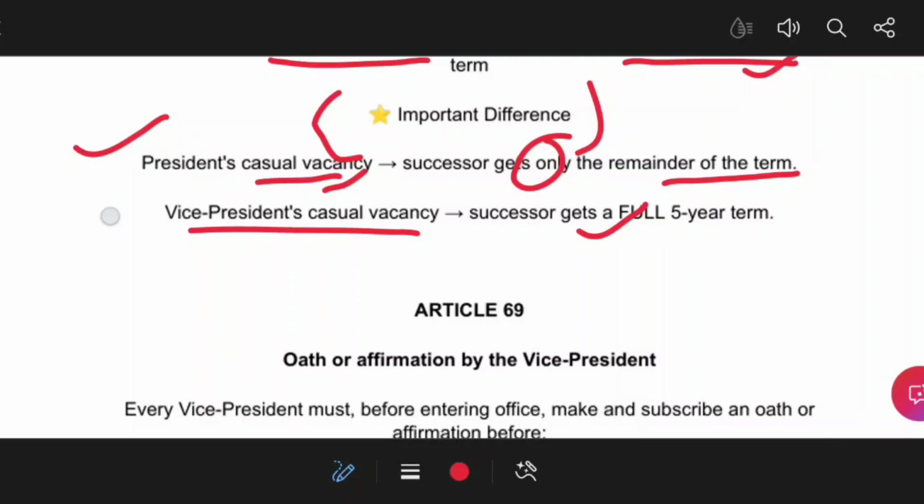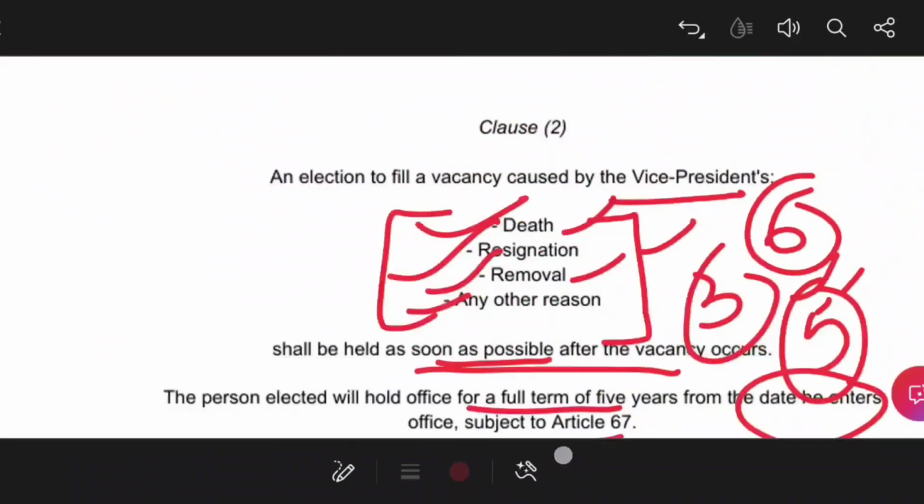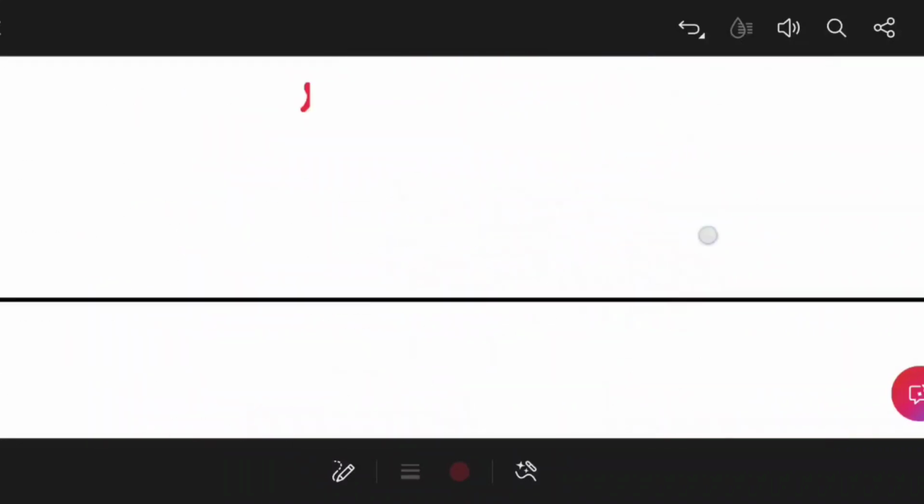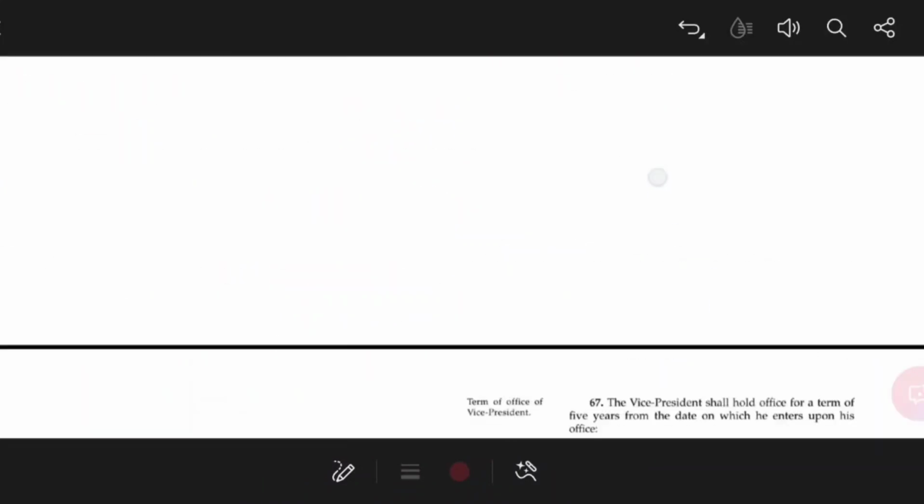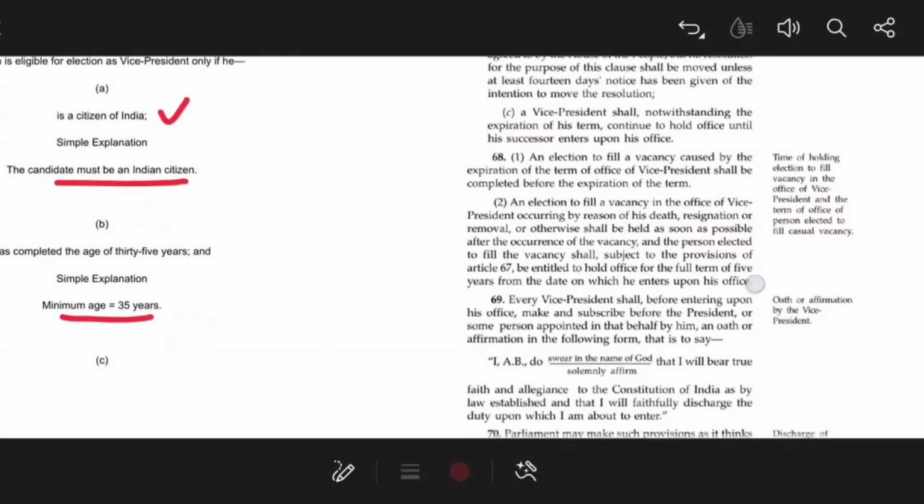Now, but in the case of vice president, if there is a casual vacancy, the successor gets a full 5-year term. Okay, I think it should be corrected. Let me check it. Article 67. Just give me a few seconds. Once I check, it will be confirmed.